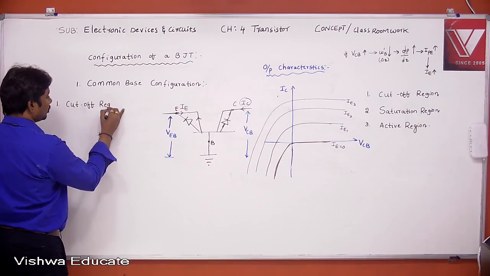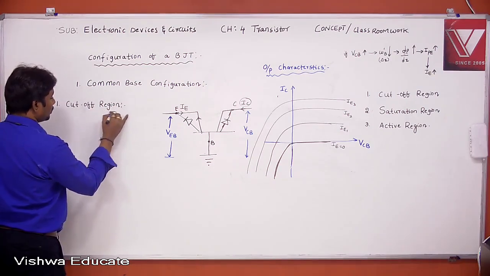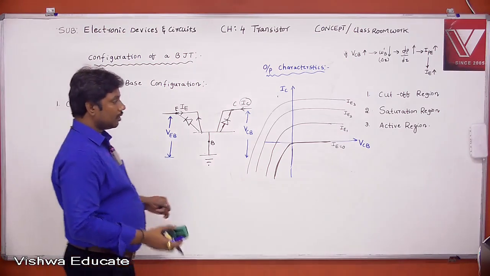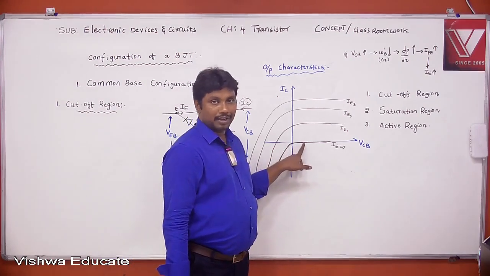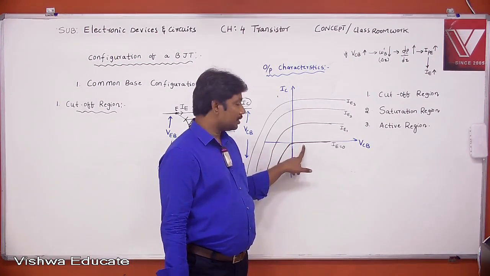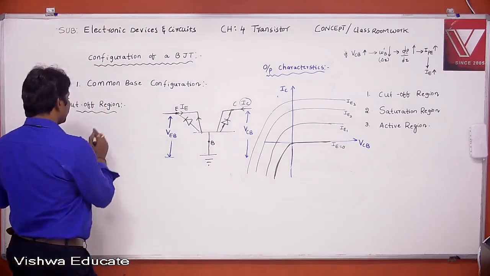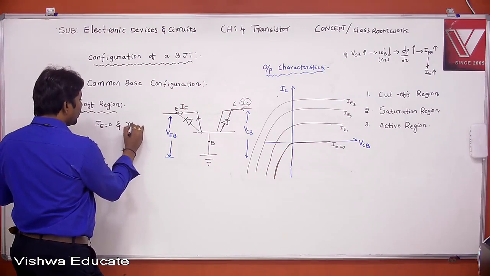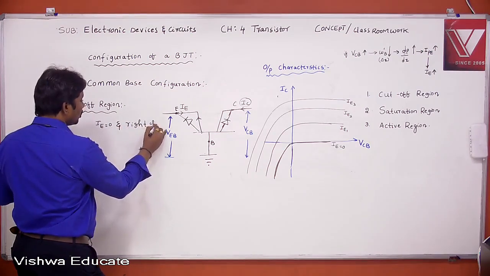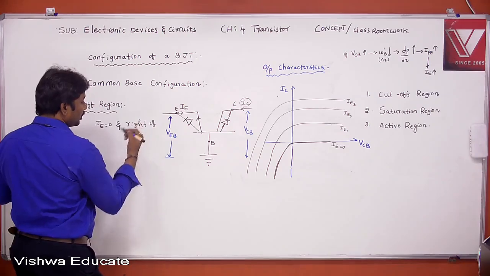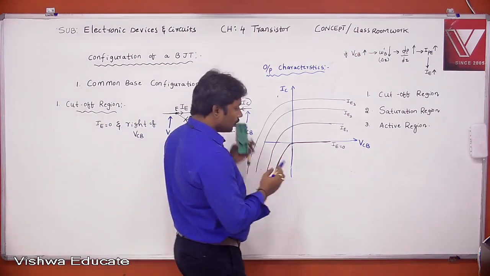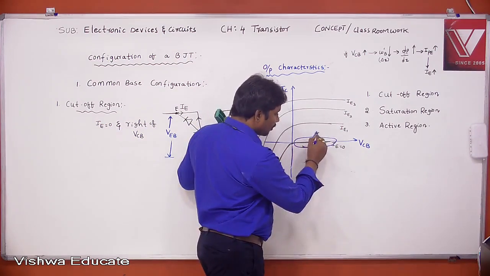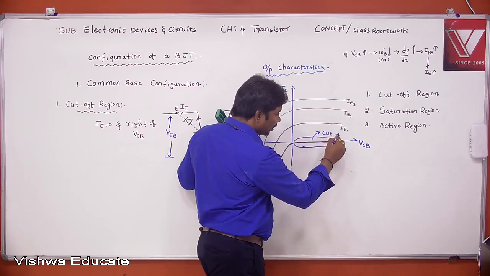What is the cutoff region? It is the region in which emitter current is 0 and to the right of VCB. I think this portion is the cutoff region.